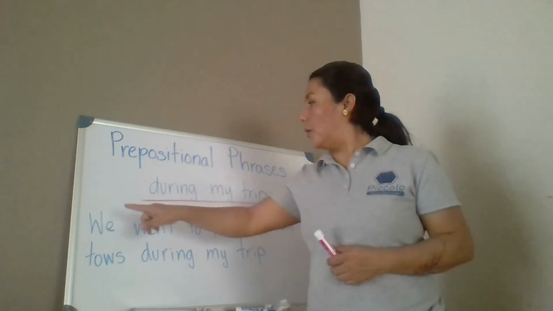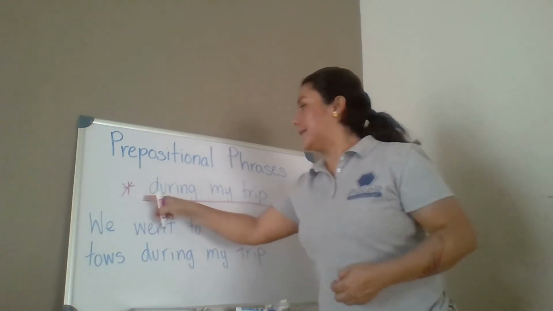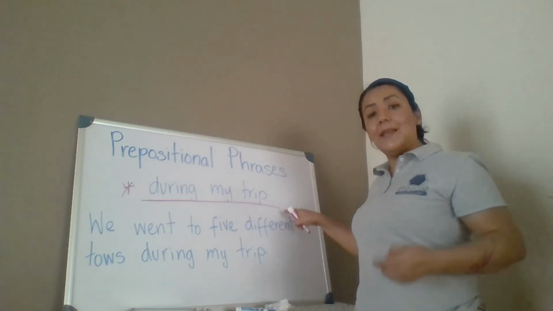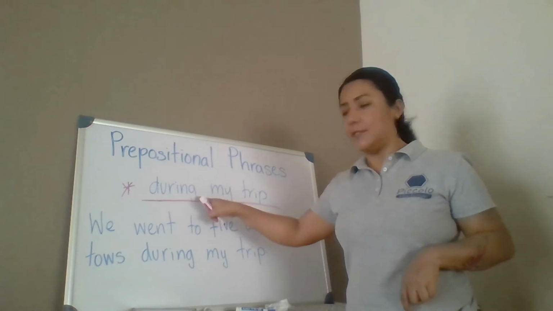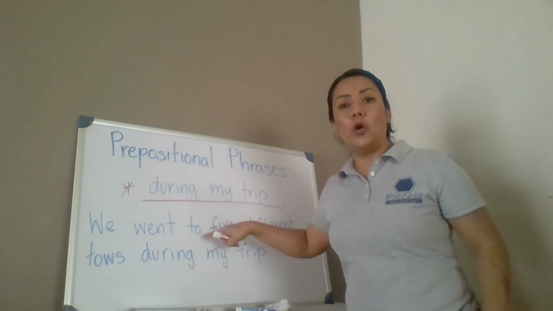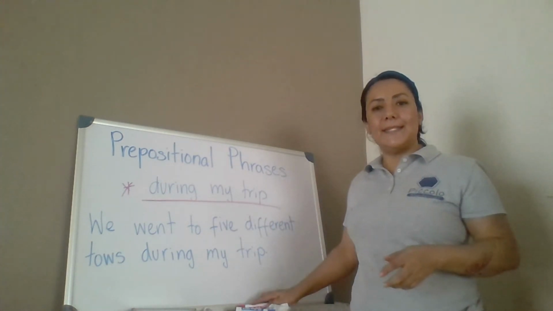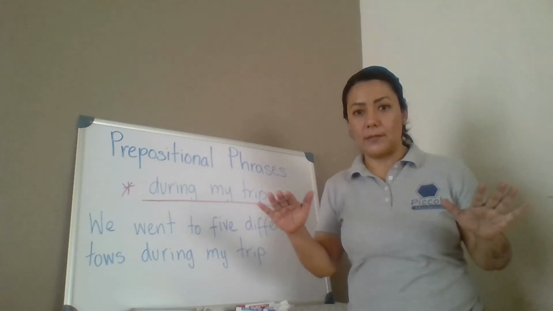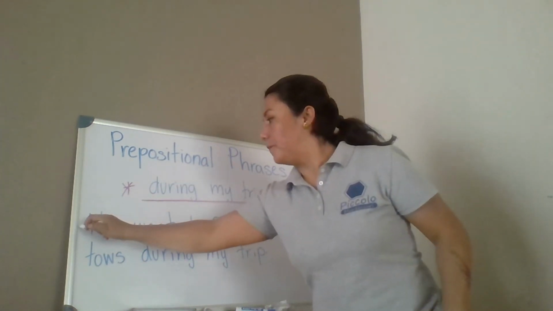Okay? Here we go. The book gives you a prepositional phrase. This is a preposition, but all together makes a prepositional phrase. The book's giving you this prepositional phrase, and you have to use it in a complete sentence. Remember, complete sentences have subject and predicate, always. Subject and predicate. Now, here we go. What is the subject?